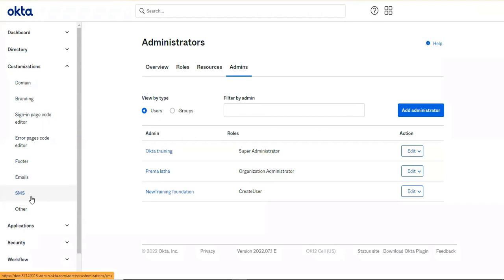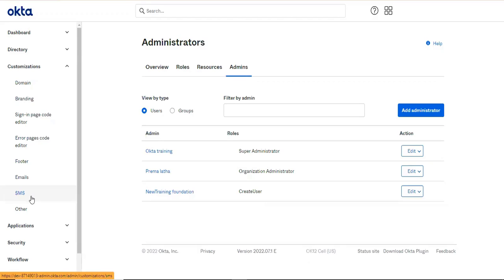You will receive a message, and let's say there is a default message available: your Okta OTP is something like that. It will generate an OTP. If you want to give some more information, like if you're working for an organization, you can mention the organization name, saying: hi team, this is the OTP that Cognizant Okta has sent to you, make use of this OTP.